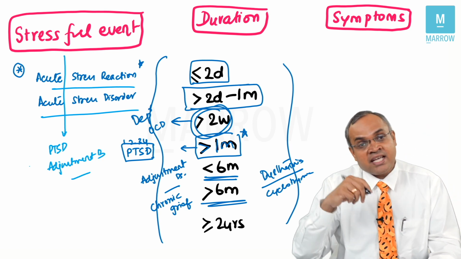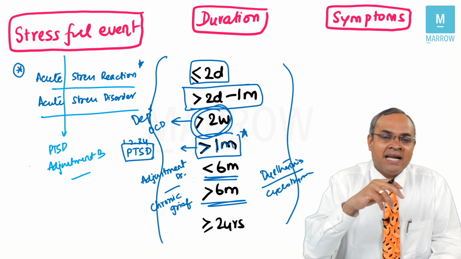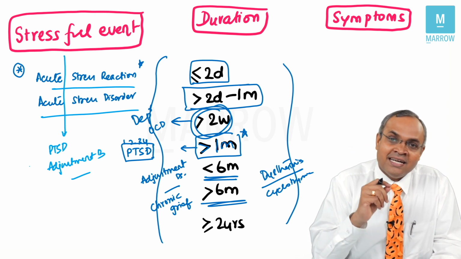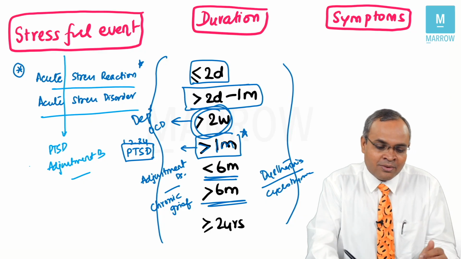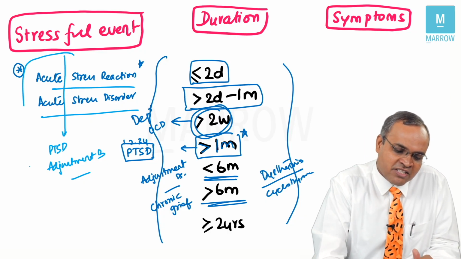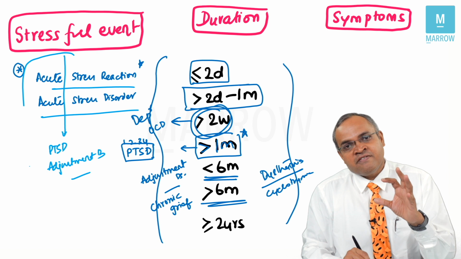These conditions specifically require an event to have happened and it triggers off the problem. Depression, even though people believe you should have some reason to get depressed, you need to understand classically in depression, you many times will not find a specific precipitating factor. In fact, in many patients, you might see physical illnesses like some fever episode or some other physical health issue would have come in, after which they would get into a depressive episode. So you need to know in psychiatry, these are some specific conditions which require a life event's presence.